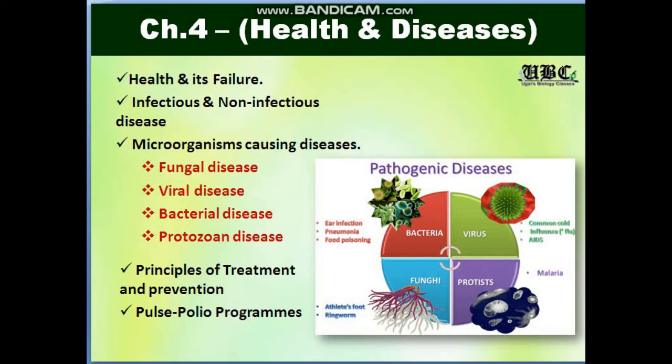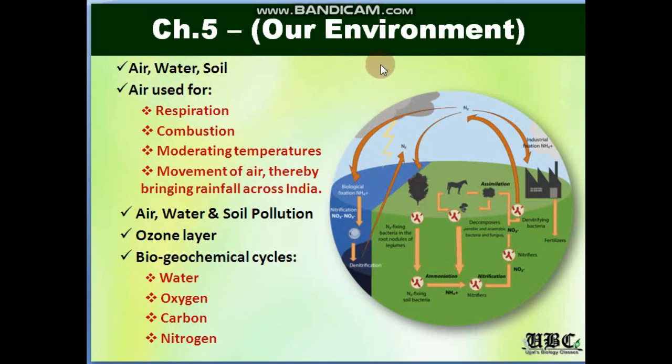Moving to the next slide, we have our environment. This is another very interesting chapter, and you have also studied it in your SST part earlier. The environment consists of abiotic and biotic conditions, and here we will be mainly concentrating on the abiotic factors, that is the non-living factors like air, water, soil, etc. Now, what is the air used for? We know the main reservoir of air is the atmosphere, which contains a huge amount of nitrogen, oxygen, carbon dioxide, and so on. So the air is used for respiration.